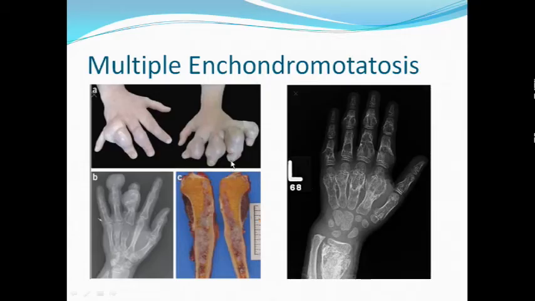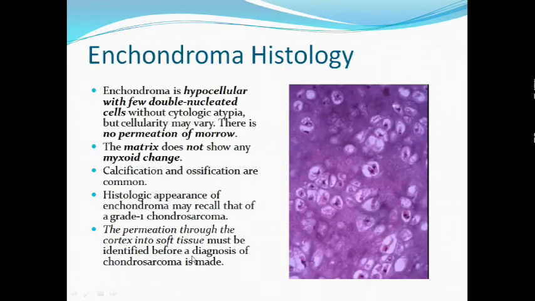This is a clinical as well as X-ray picture of a patient with multiple enchondromas. As we have discussed, it is a tumor of the small bones of the hands, usually. So there are multiple enchondromas in all the metacarpals. And this is perhaps a patient with Maffucci syndrome with some soft tissue involvement. And this is a gross specimen.